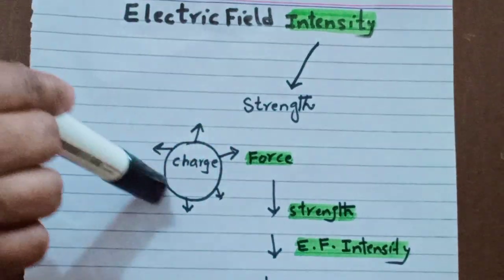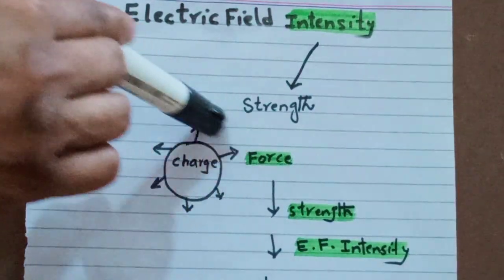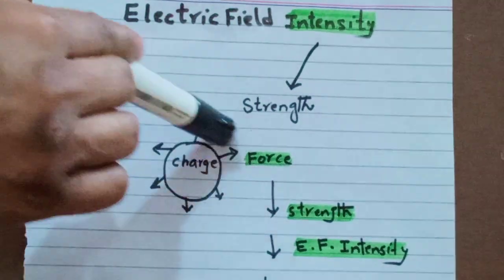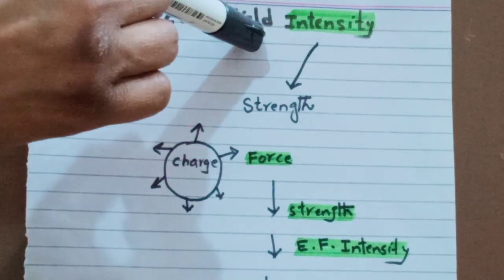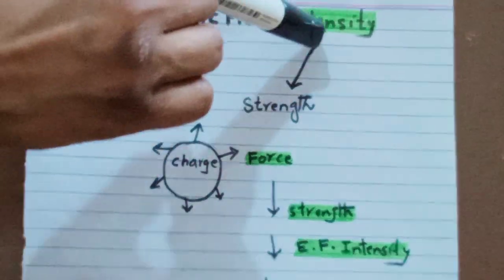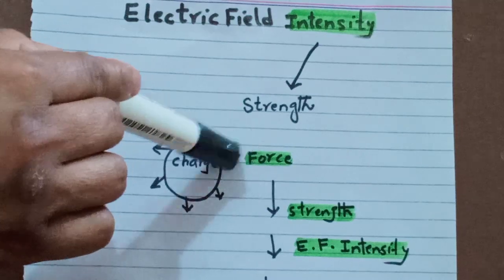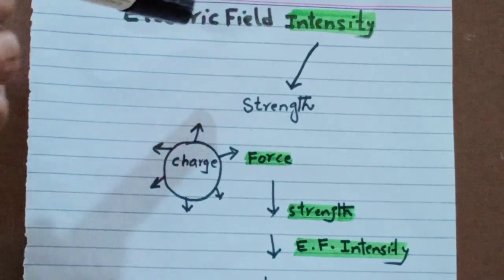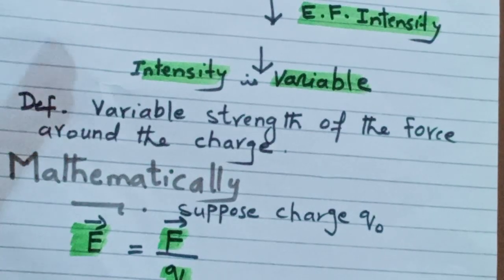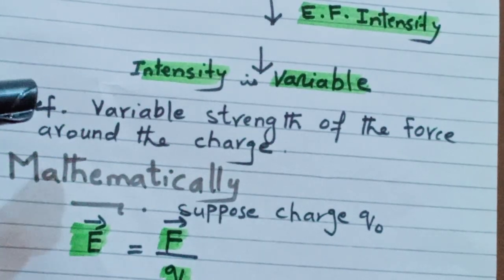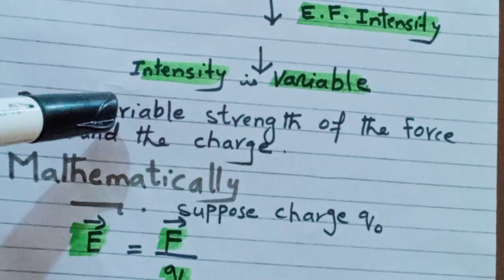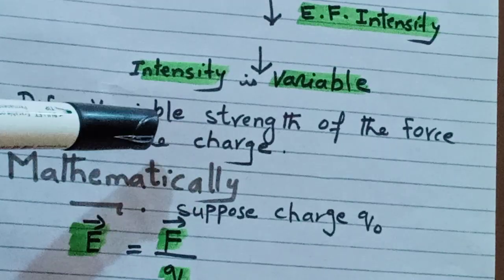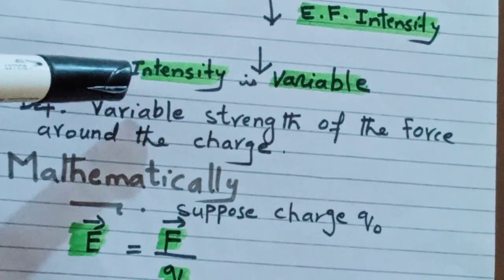So the limited force around the charge, which is experienced by a charge itself, is called electric field, and the strength of that limited force around the charge is called electric field intensity. So student, how can we define electric field intensity? According to the definition, the variable strength of the force around the charge is called electric field intensity.